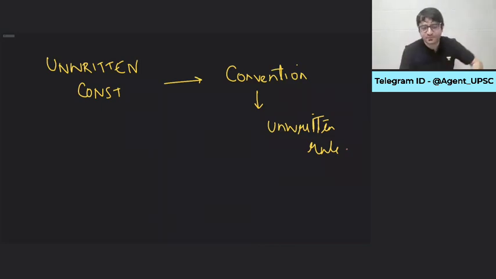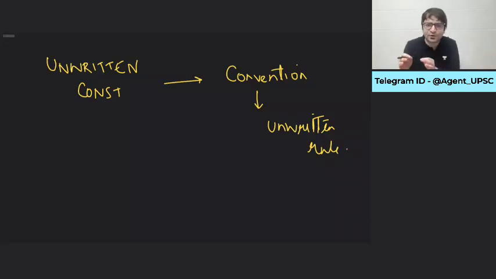Unwritten rules in the sense, in a family, there is a dining table. It's a 6-seater, for example, and then here is a bigger chair. A chair which is centrally located. The head of the family sits on this chair. Clear? And no matter how big the family is, whenever you come, nobody can sit on this chair. You have to be seated somewhere else, but not on this chair, because it is reserved for the head of the family. Is it mentioned in the constitution of that family? No. Is it mentioned in any rule book of that family? No. It's an unwritten rule that we follow.